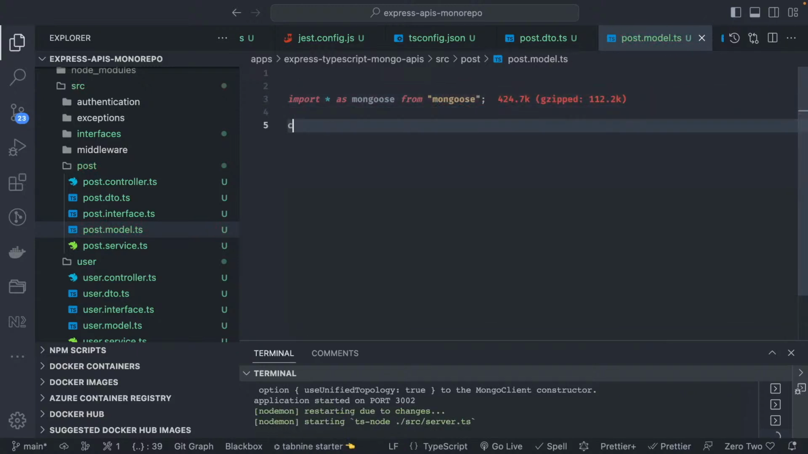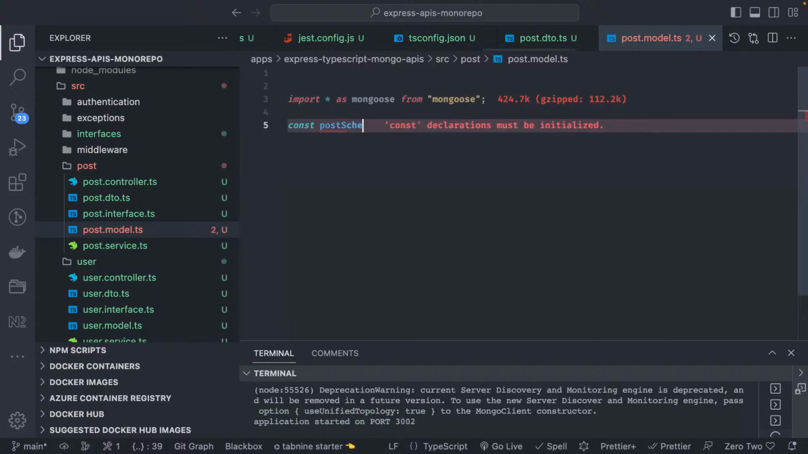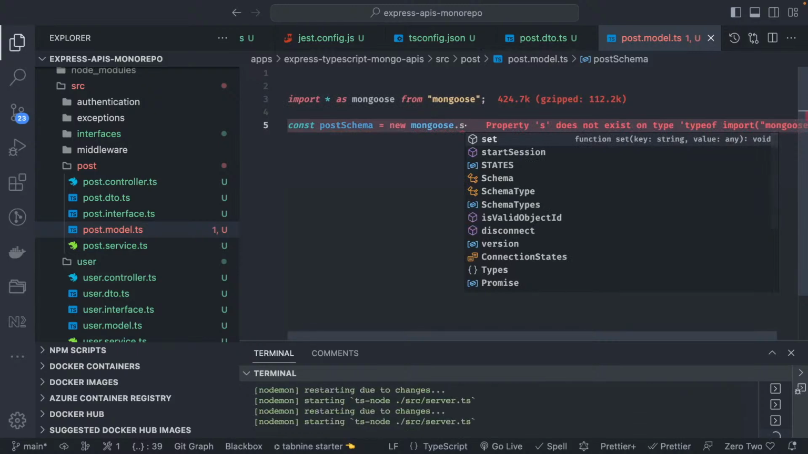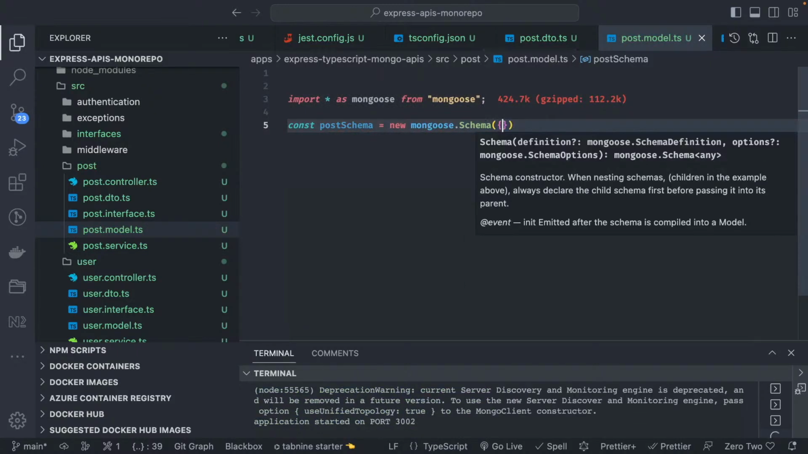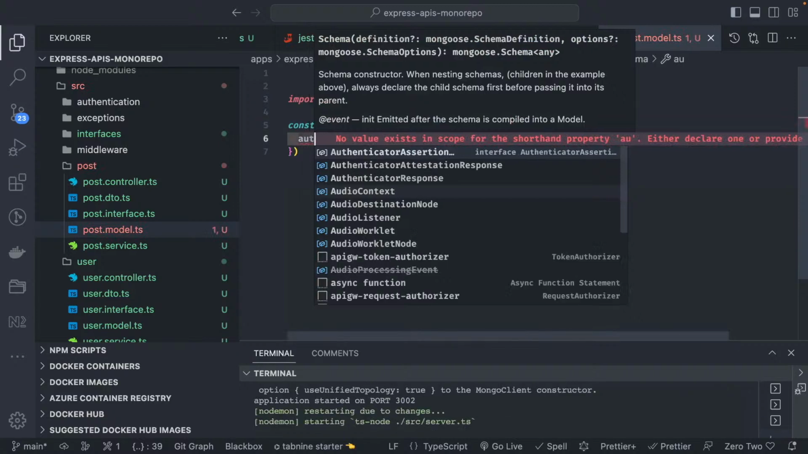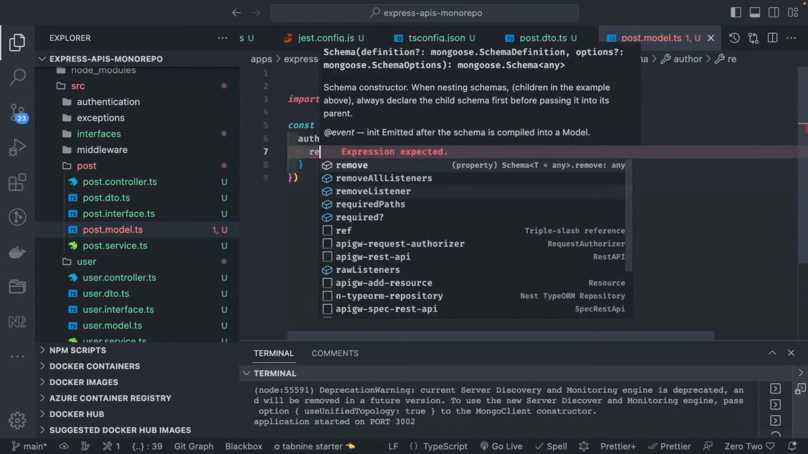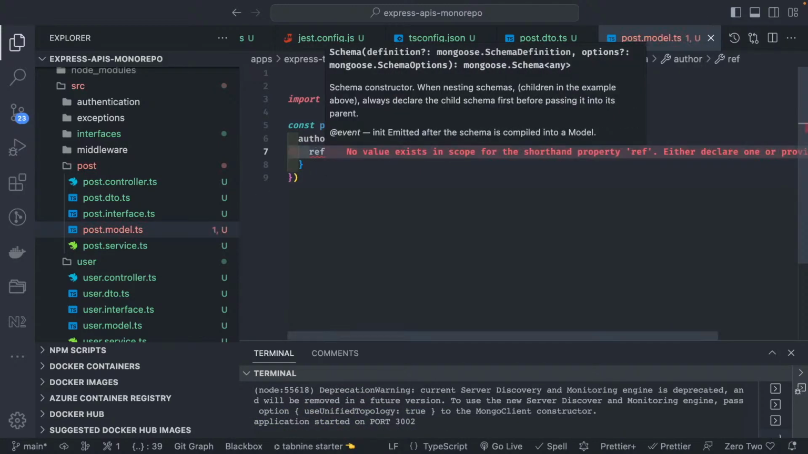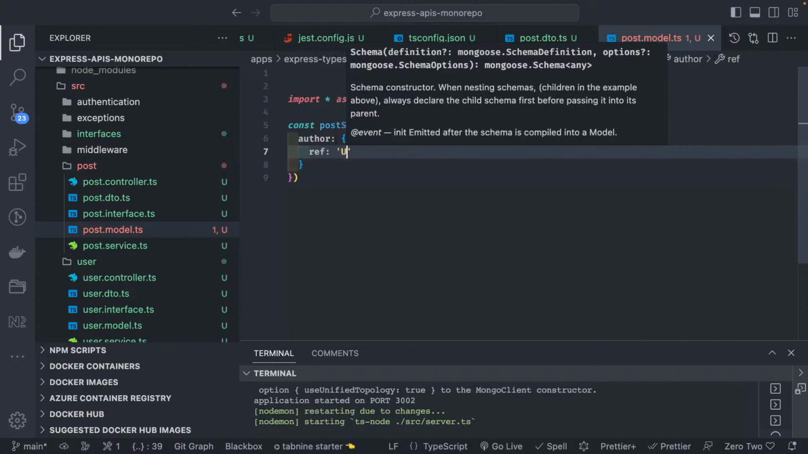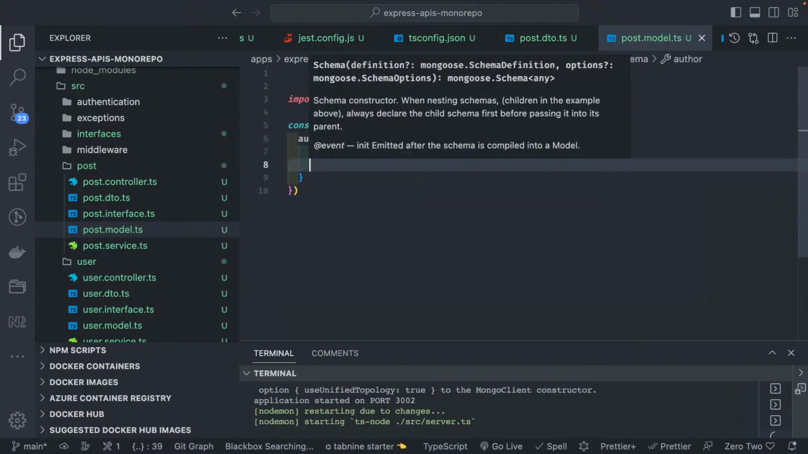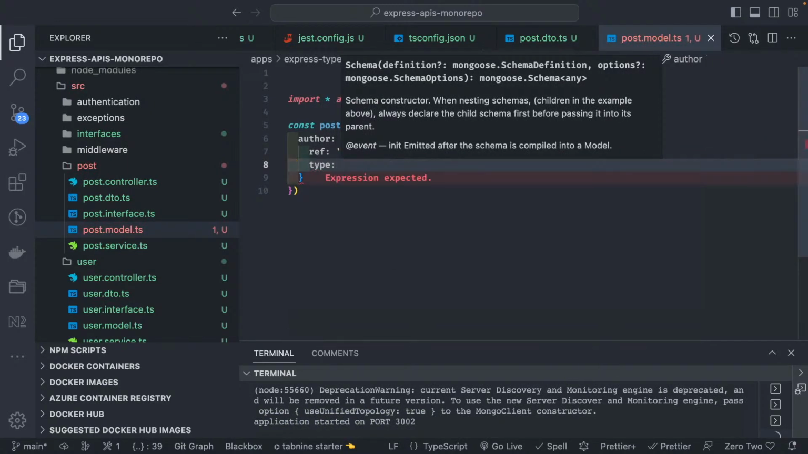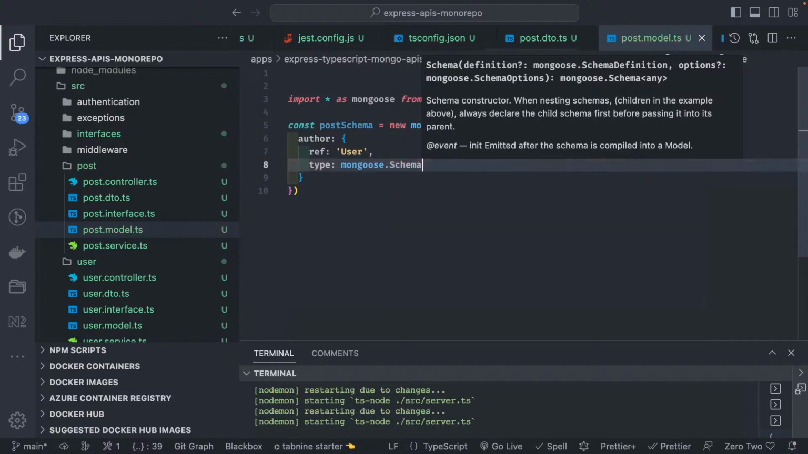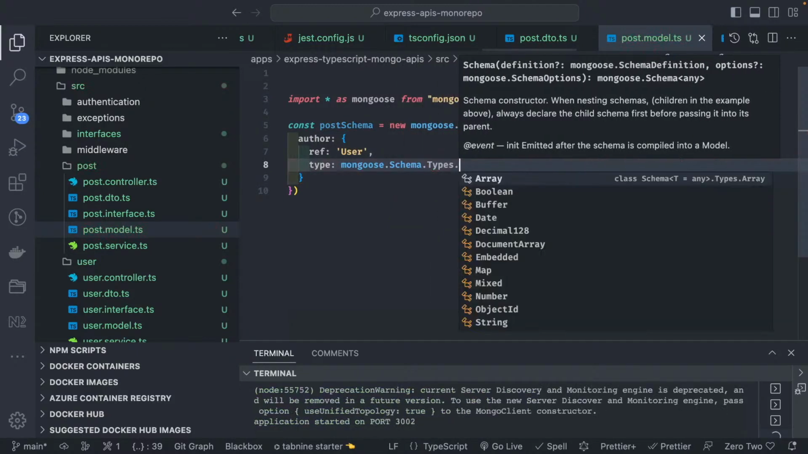Okay, and here const postSchema equals new mongoose.Schema, and we will specify the schema. We are going to have author. Author is going to use the reference User. So what is the reference here? Because it is coming from the user collection, and type is ObjectId because we are going to store the user ObjectId here: mongoose.Schema.Types.ObjectId.